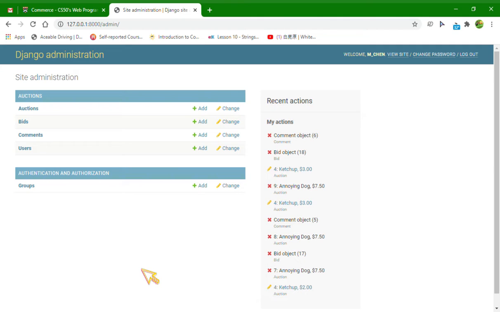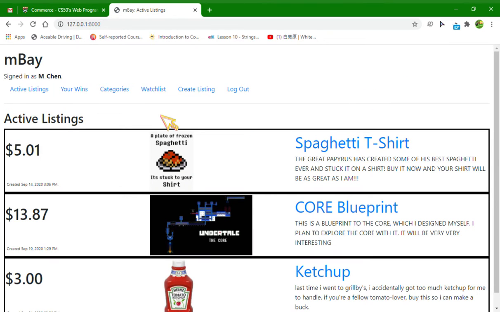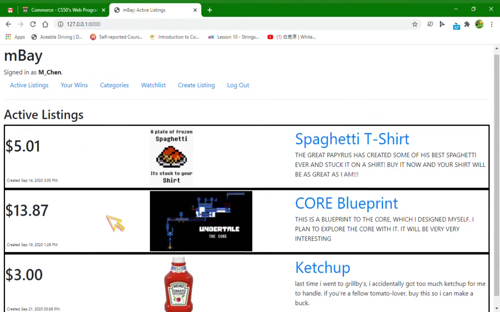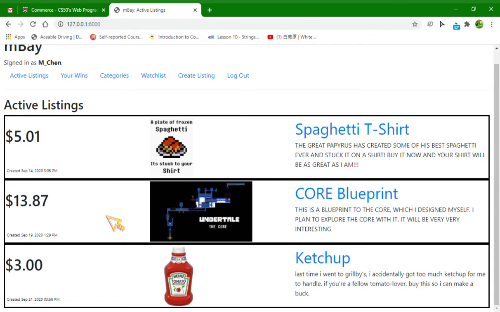This is CS50 Web. Here I am on the admin page, and you can see that I have 4 models: auction, user, bid, and comment. Now on to the actual website, which I've named mBay for obvious reasons. As you can see, the active listings page shows the price, the time, the photo, the name, and the description